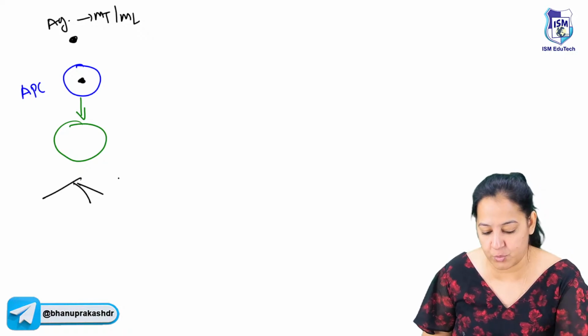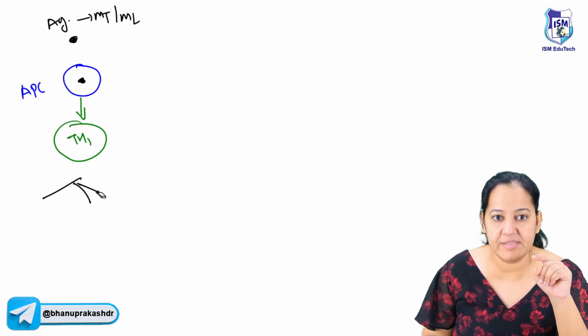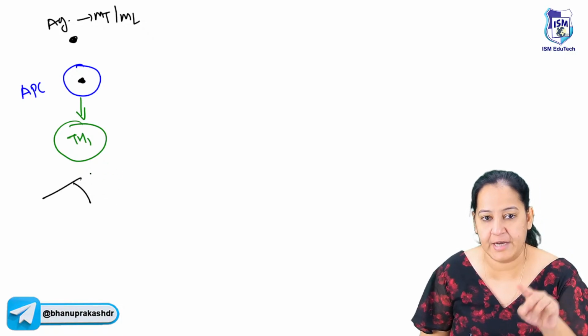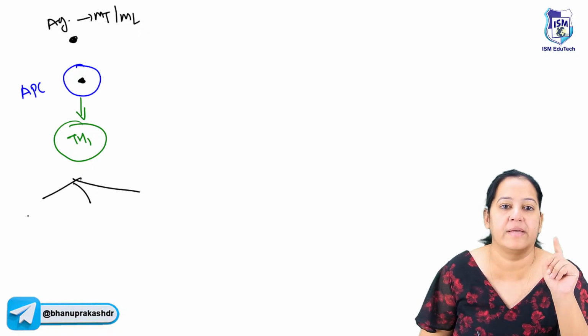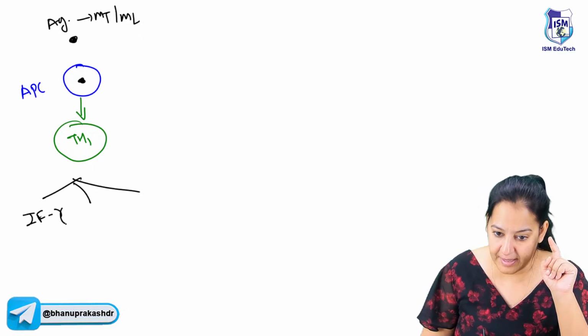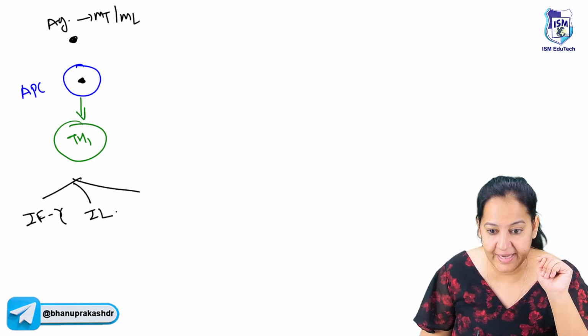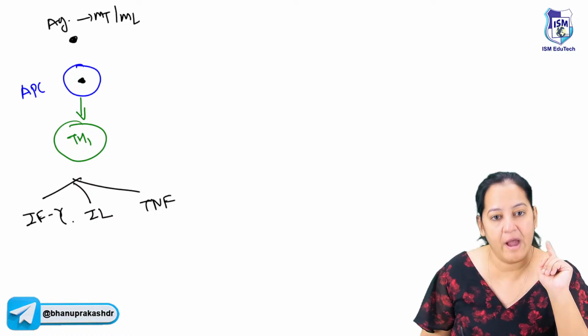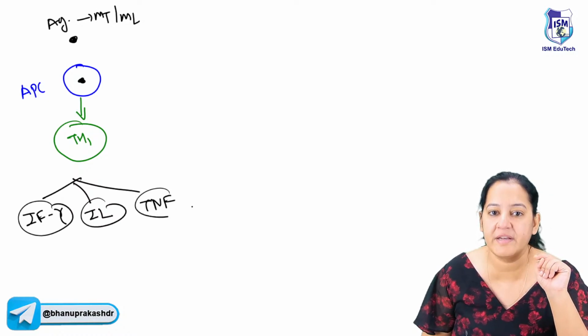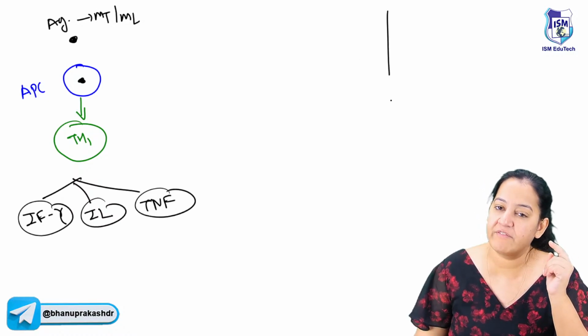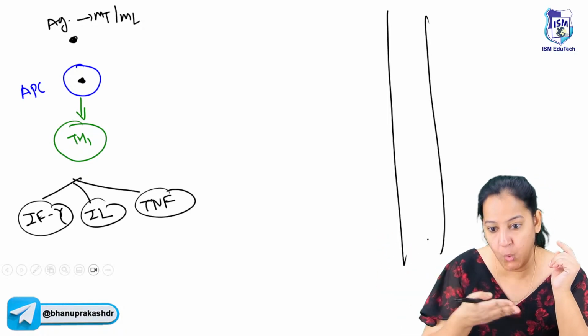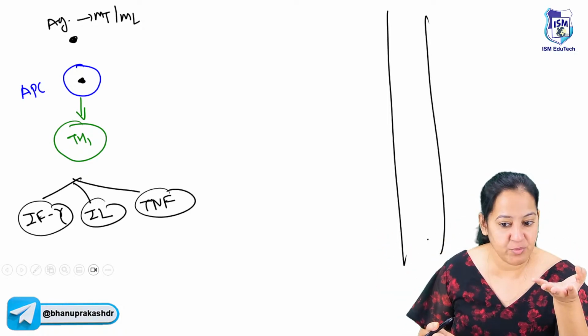This helper TH1 cell will secrete 3 cytokines. You have to learn the names of the 3 cytokines. The first is interferon gamma. The second is interleukin, and the third is TNF. You have to learn interferon gamma, interleukin, and TNF. What do they do? They will take one cell from the blood vessel out and make a granuloma. So which one is taking which cell?